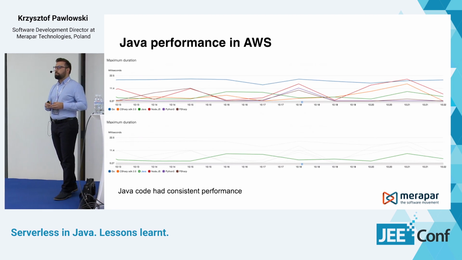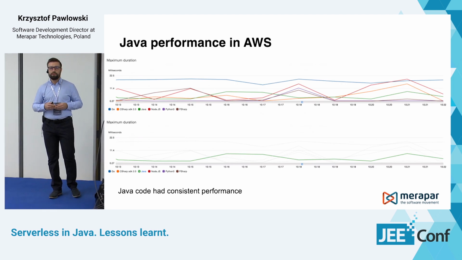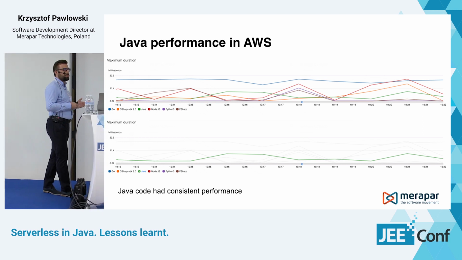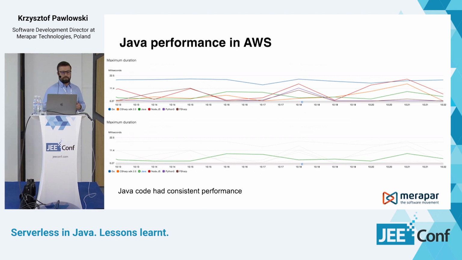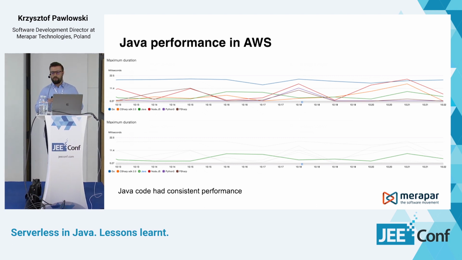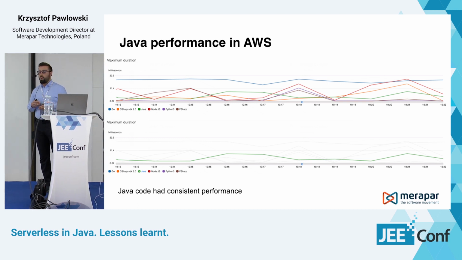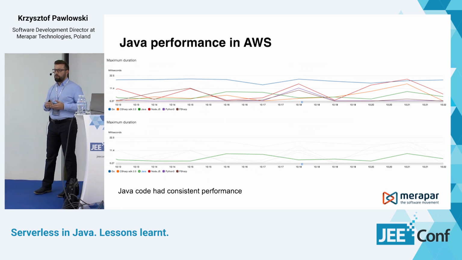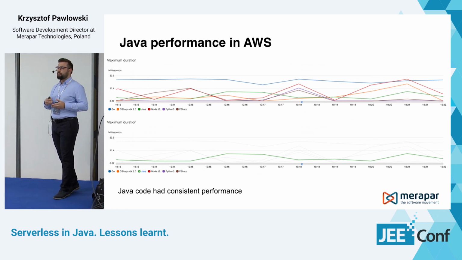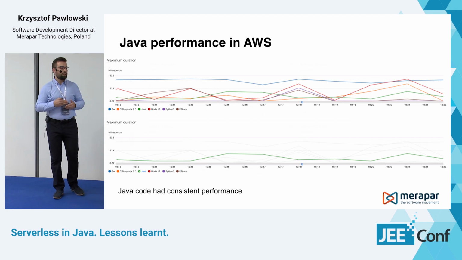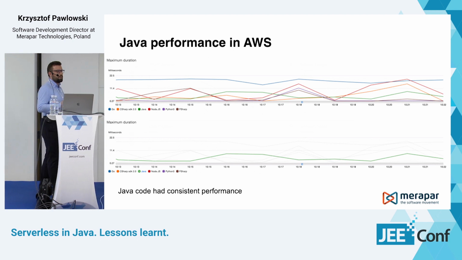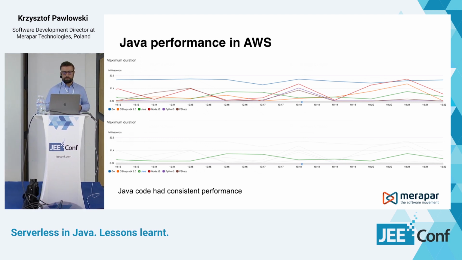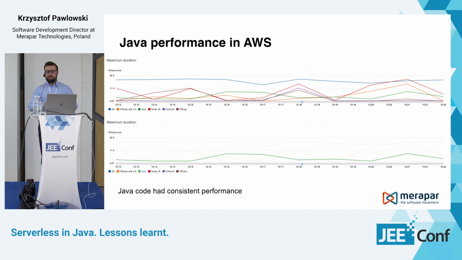If we look at the maximum duration over the period of 1 minute, so the same thing that we did with the average, but here looking at the maximum execution time of this Lambda function over the period of 1 minute, we can see that Java code had quite consistent performance. We can see for other languages that there are some kinds of spikes, but with Java, the line, which we can also see on a separate diagram below, is quite consistent.